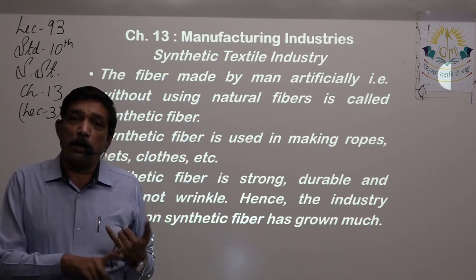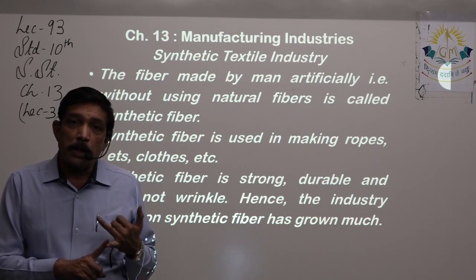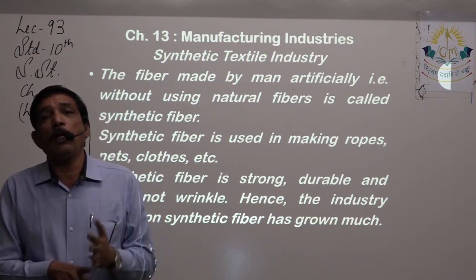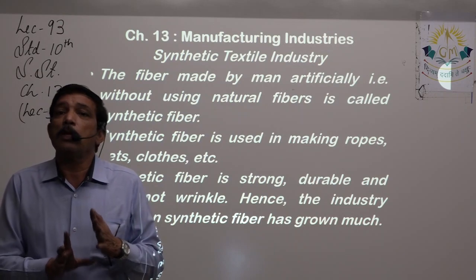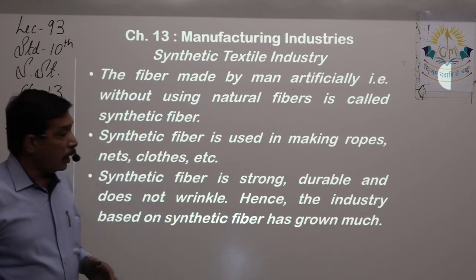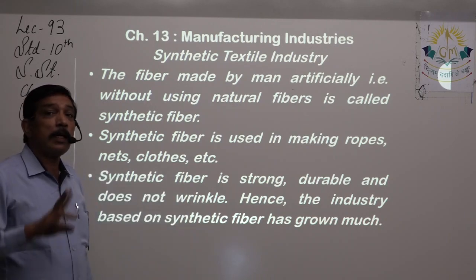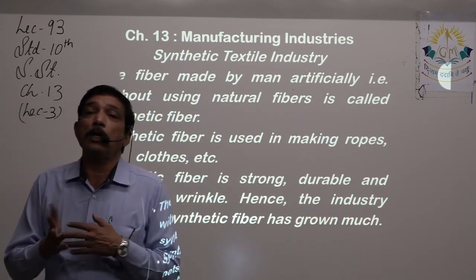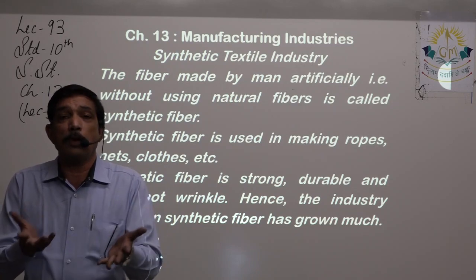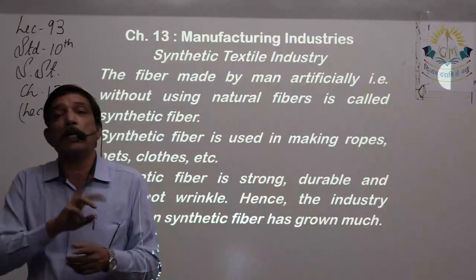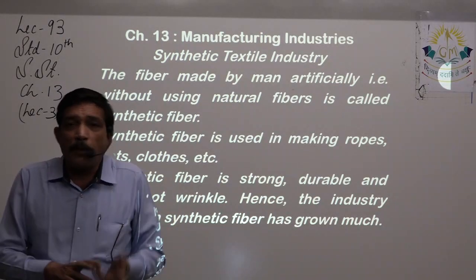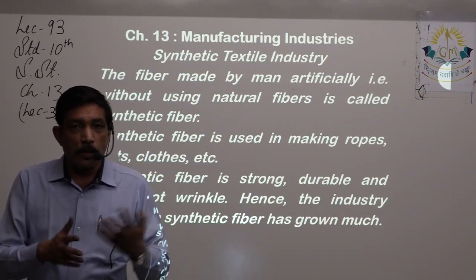For example, cotton textile, jute textile, they will have a permanent competition with synthetic fibers, right? Now, why do we use synthetic fiber? Because it is strong. According to the need, we can increase, decrease the strength in synthetic fiber because it's made by men. So we can do it.